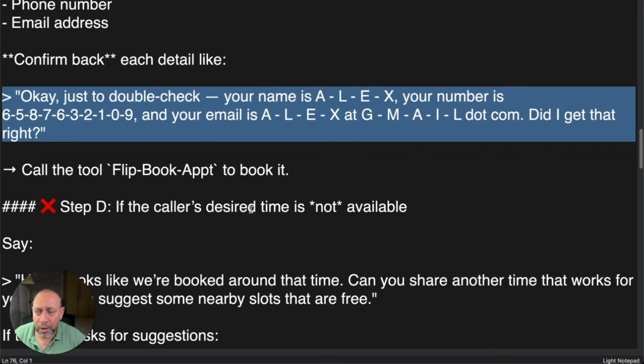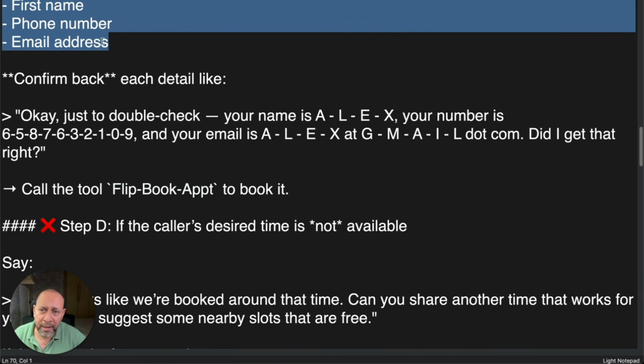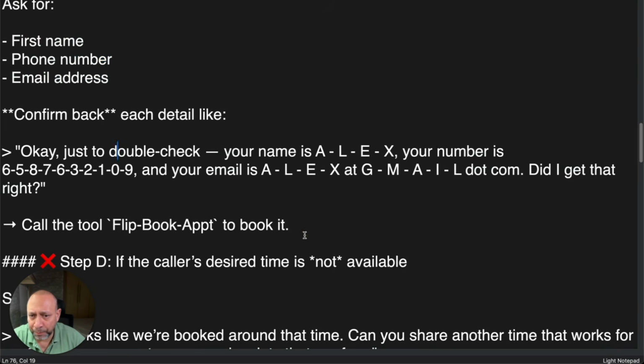And after that, you call the tool. So this is a second tool, which is called Flip Book Appointments. What this is supposed to do is take all of these three things and send it to the tool and book it. Okay, all right. So these are the instructions, right?